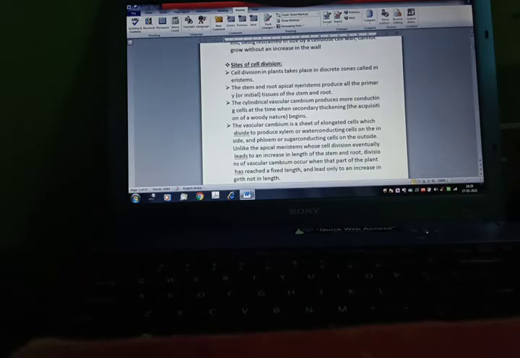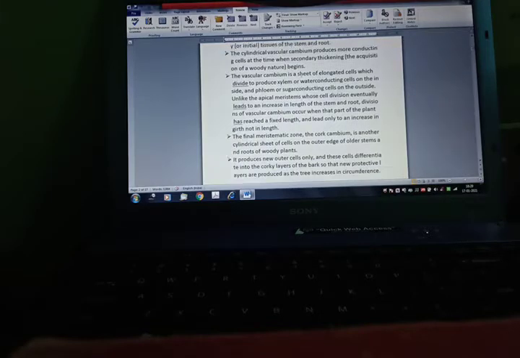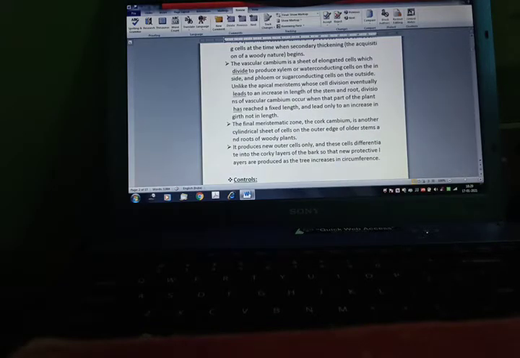Now, sites of cell division. Cell division in plants takes place in discrete zones called meristems. The stem and root apical meristems produce all the primary tissues of the stem and the root. The cylindrical vascular cambium produces more conducting cells at the time when secondary thickening of a woody plant begins. The vascular cambium is a sheet of elongated cells which divide to produce xylem, or water conducting cells, on the inside and phloem, or sugar conducting cells, on the outside.